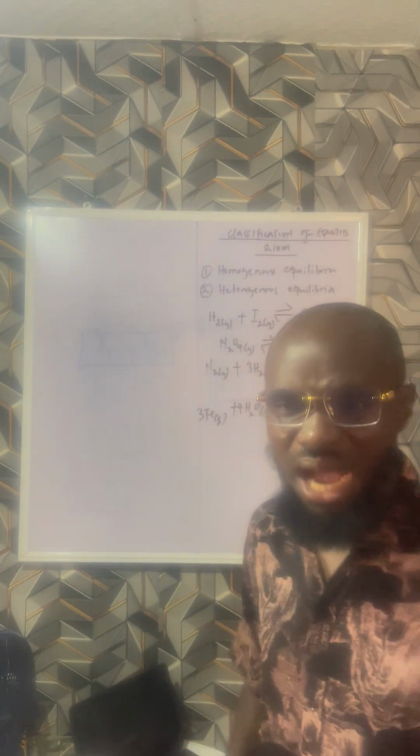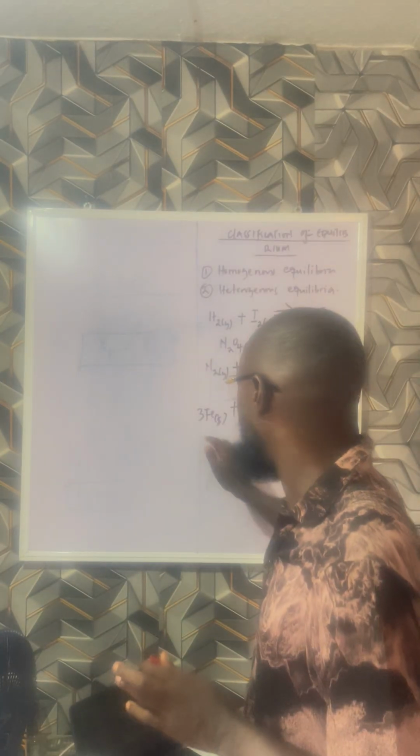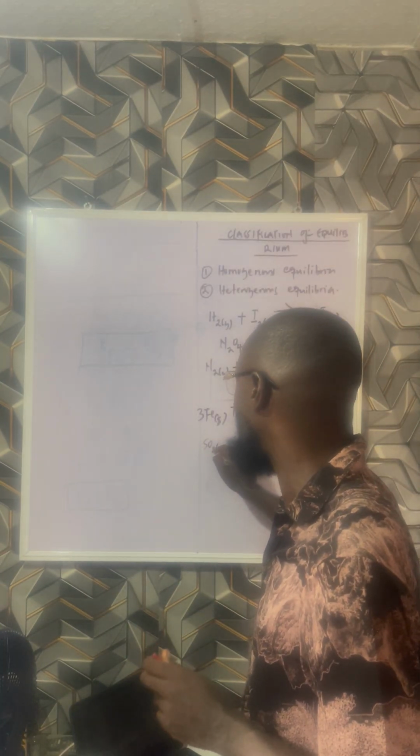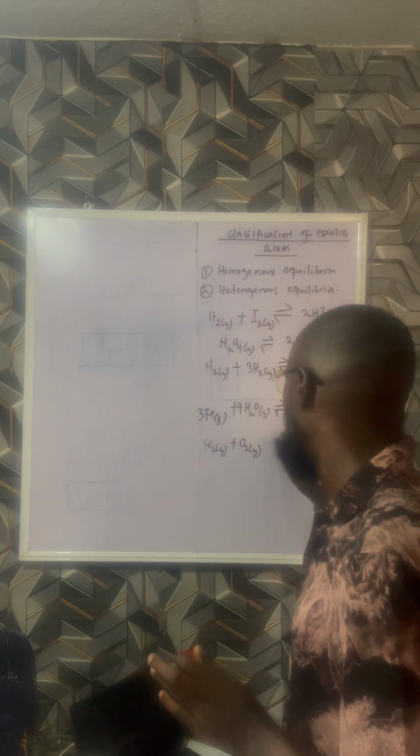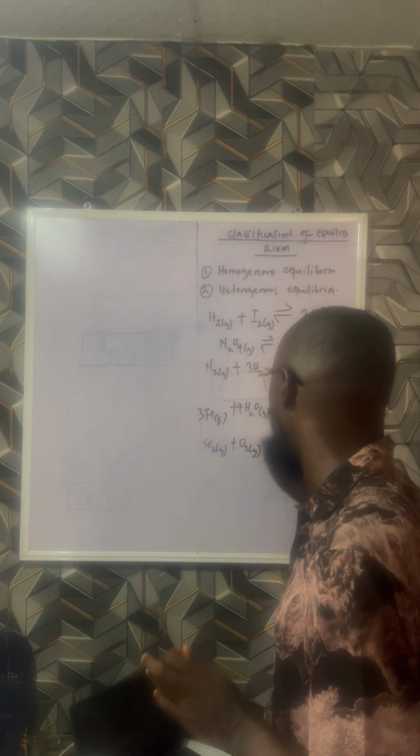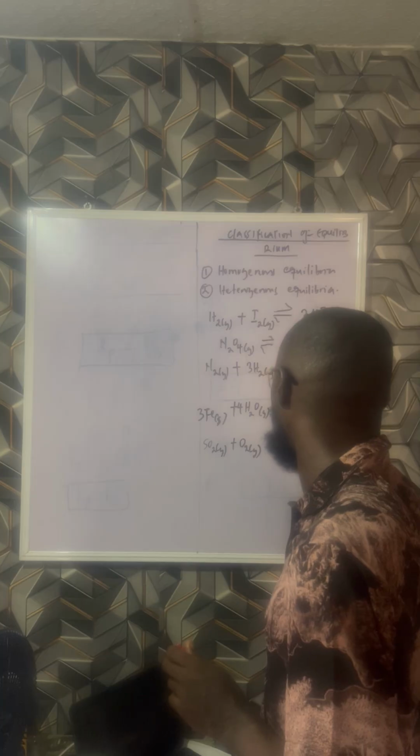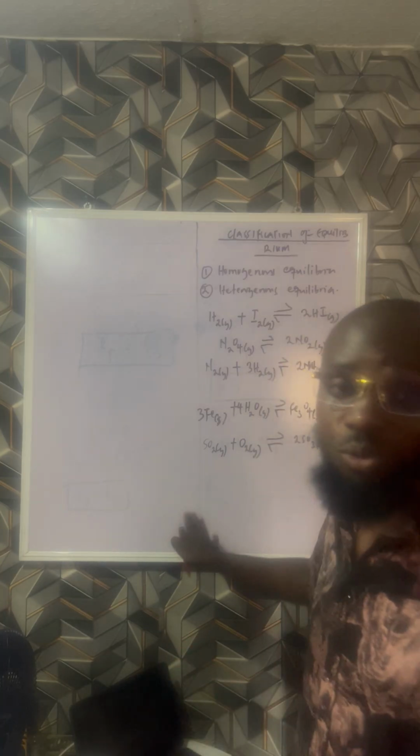As long as they are not in the same state of matter, it is a heterogeneous equilibrium. And we had homogeneous equilibria before, like the reaction of sulfur IV oxide gas plus oxygen gas, a reversible reaction, which is homogeneous in nature.